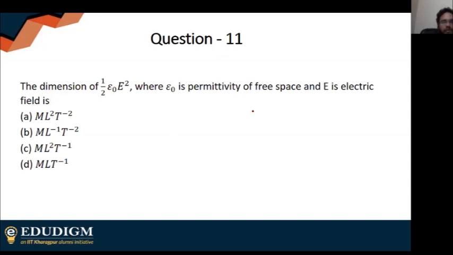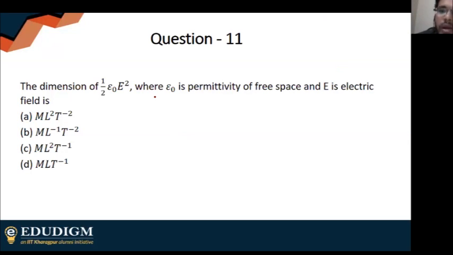The dimension of this, where epsilon naught is permittivity of free space and E is electric field. This is a very simple answer. Shreya Sarkar is saying B. Tamanna Yasmin is saying B. Everyone is saying B. Obviously the answer is B.